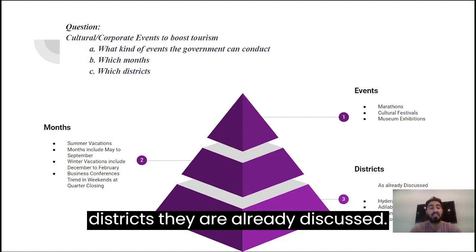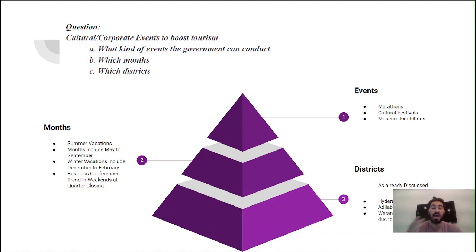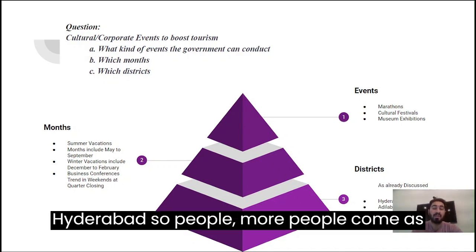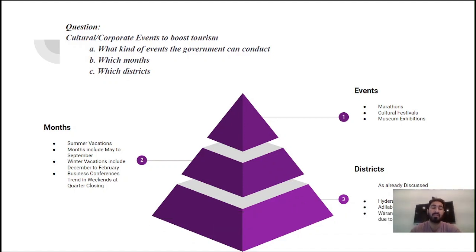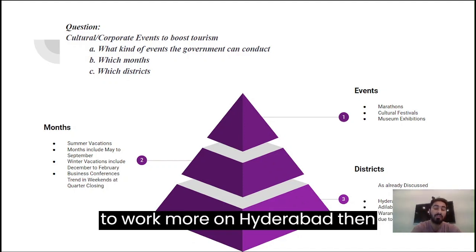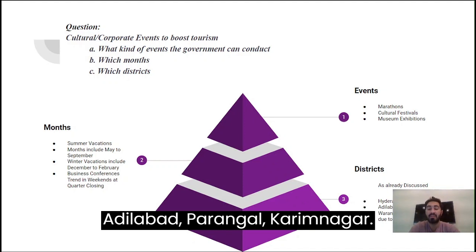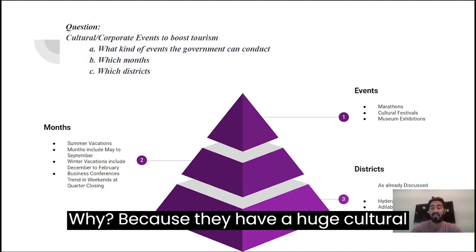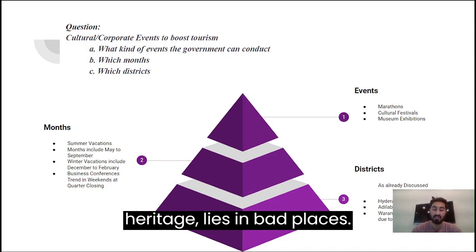And what are the districts? They are already discussed. Hyderabad, we need to promote Hyderabad more so more people come. As we see the declining trend, we need to work more on Hyderabad. Then Adilabad, Warangal, Karimnagar. Why? Because they have a huge cultural heritage lying in those places.